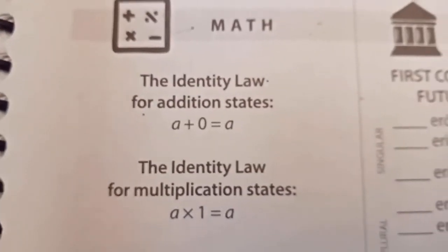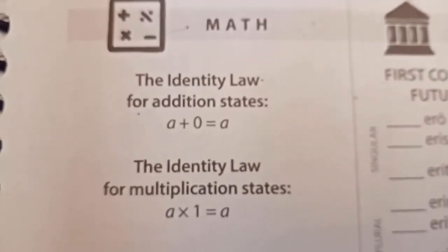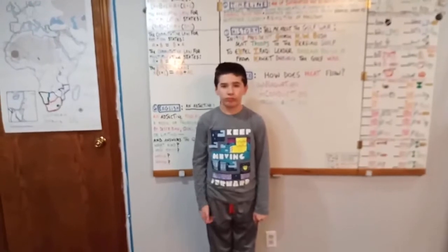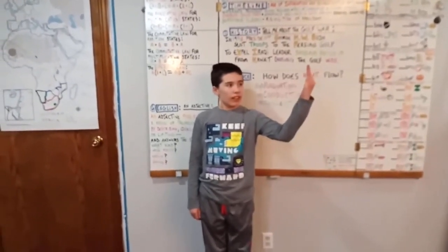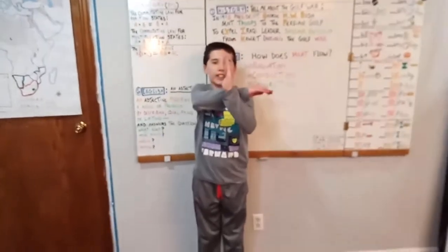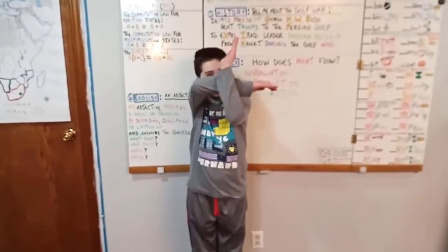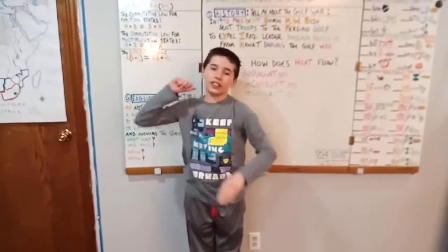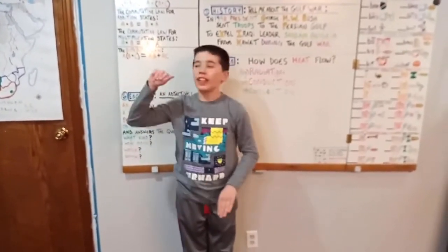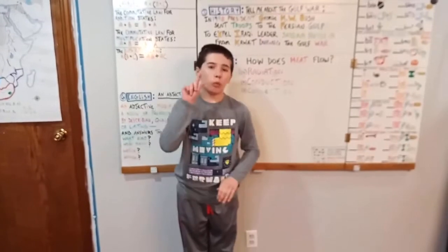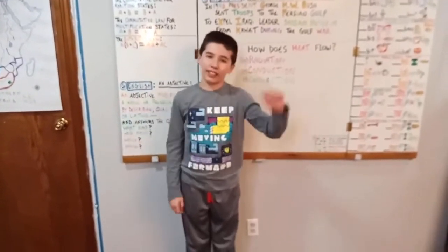For math, we're going to do the identity law for addition and multiplication. For the identity law, we're going to act like we're looking into a mirror. So what is the identity law? The identity law for addition states A plus 0 equals A. The identity law for multiplication states A times 1 equals A.